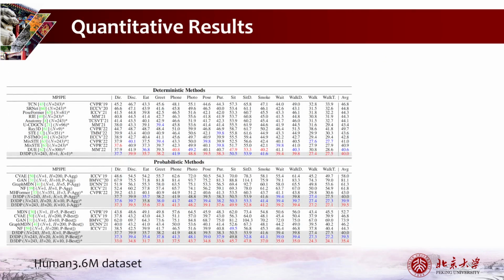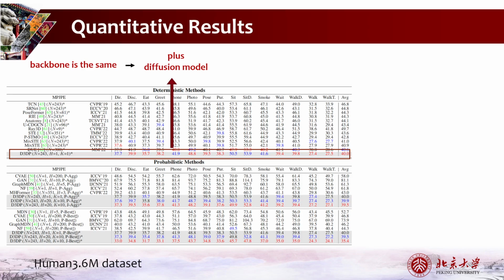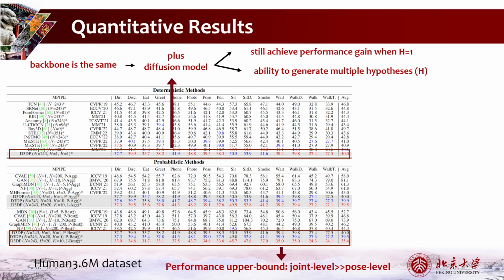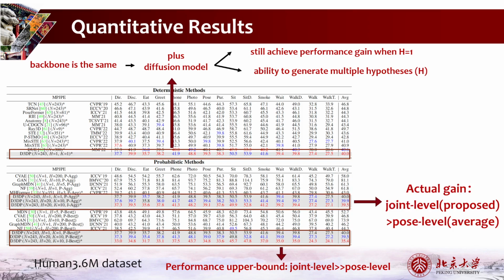We choose the state-of-the-art deterministic method and combine it with the diffusion model. With diffusion models, our method has the ability to generate multiple hypotheses. Performance gain is also observed when the number of hypotheses is 1. Besides, experiments show that the upper bound of performance for aggregation at the joint level is significantly higher than that at the pose level. When the ground truth is not available, the proposed joint-wise reprojection-based multi-hypothesis aggregation method is more effective than existing pose-level aggregation methods.